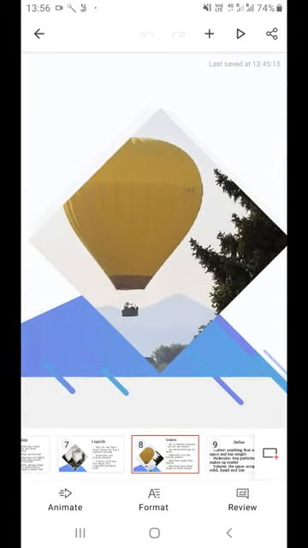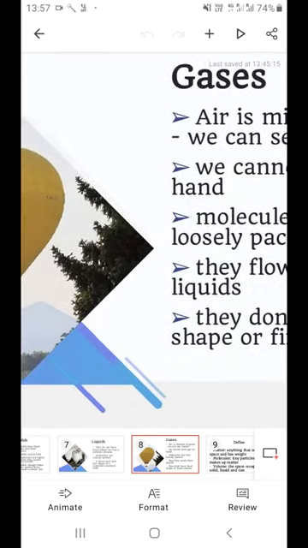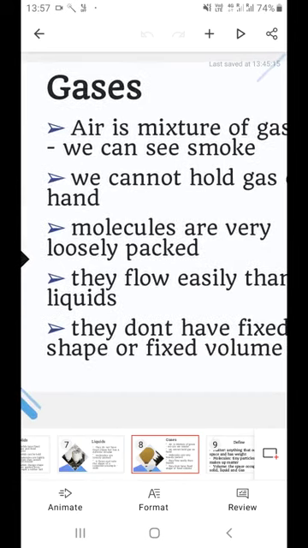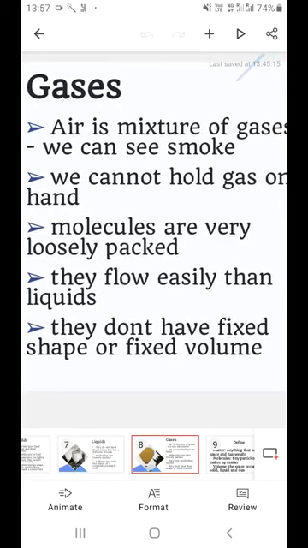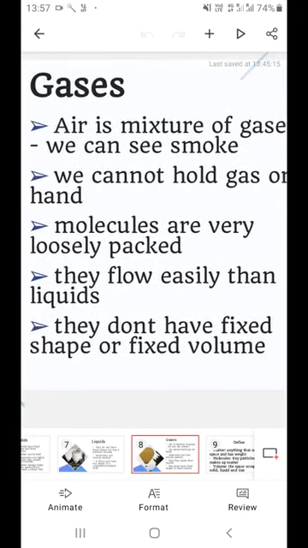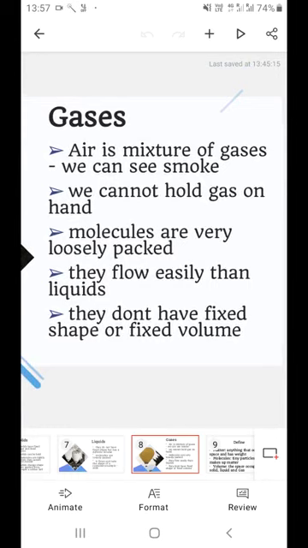Why is that? We see an air balloon over here. Now this balloon has helium gas in it. That's the reason the pressure increases upwards and it starts moving. It's called a hot air balloon. Right? So we cannot hold gas in one hand. We cannot hold them in any hands, right?